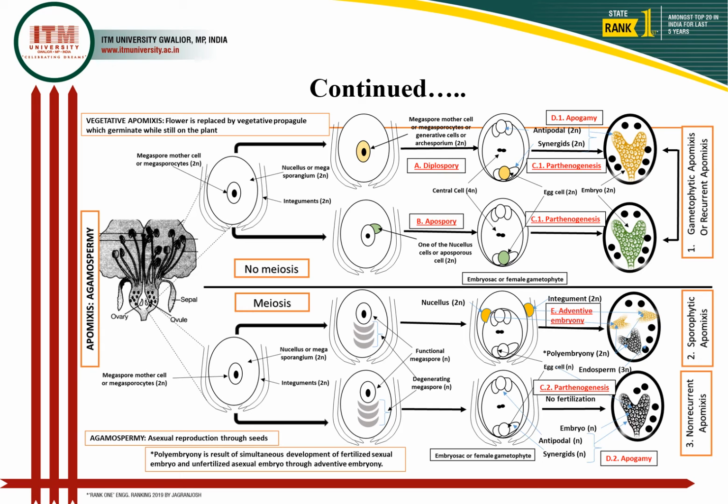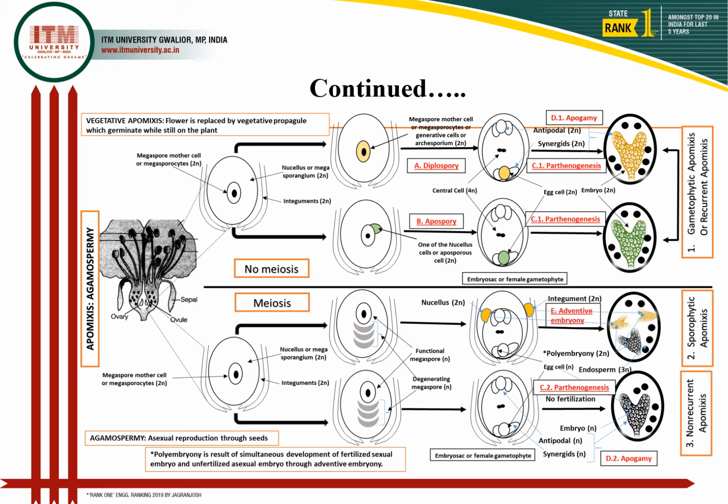In another case, there is no embryo formation directly, and the megaspore mother cells are surrounded by nucellus or integumentary cells. Any megaspore mother cell, generative cell, or archesporial cell may develop into a complete embryo sac where there is no meiosis.